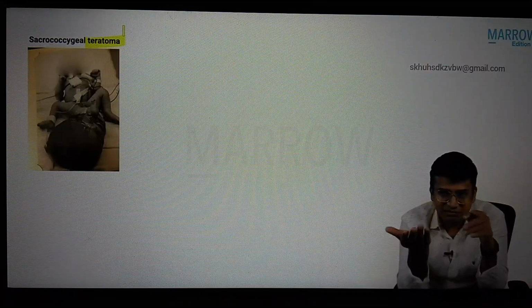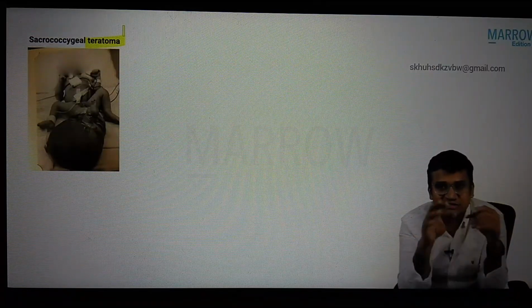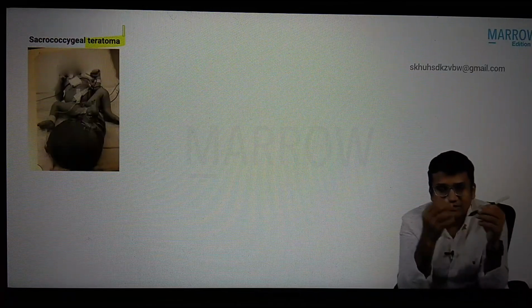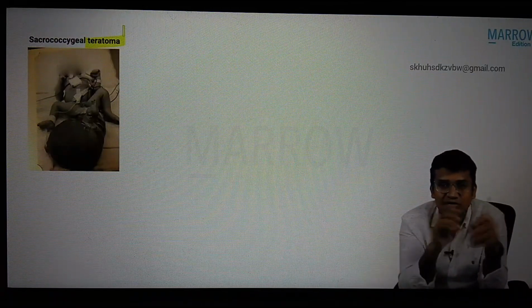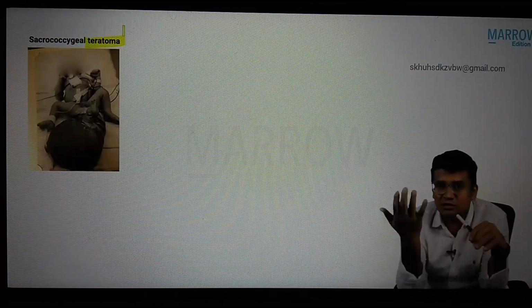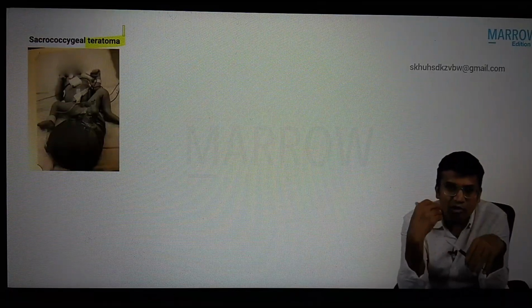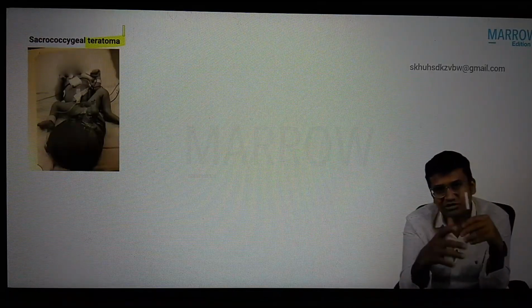Clear? Sometimes it may go to the region between sacrum and coccyx. In that case, it is forming sacrococcygeal teratoma. Again, why teratoma? Primordial germ cells are pluripotent cells. They have the ability to form all the germ layers: ectoderm, endoderm and mesoderm.